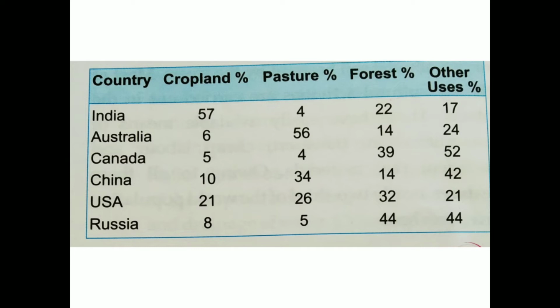And of course the relief feature is also very important. As we said, the economic factors, human factors and physical factors are the factors which affect land use. So if we see mountains, plateaus and plains, there is a difference in the density of population residing there and the type of land use. Now what is a mountain? It is a high altitude region of the surface, which is called a mountain.